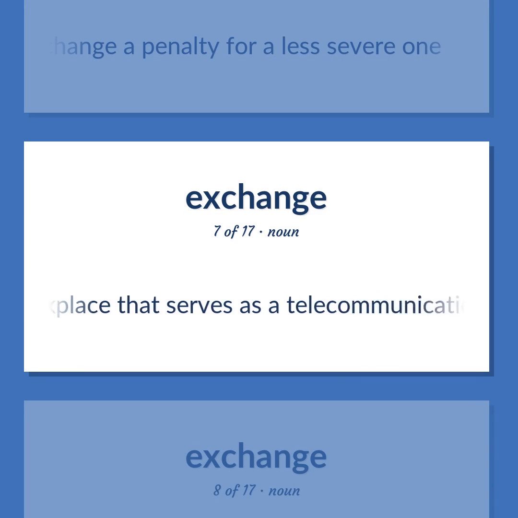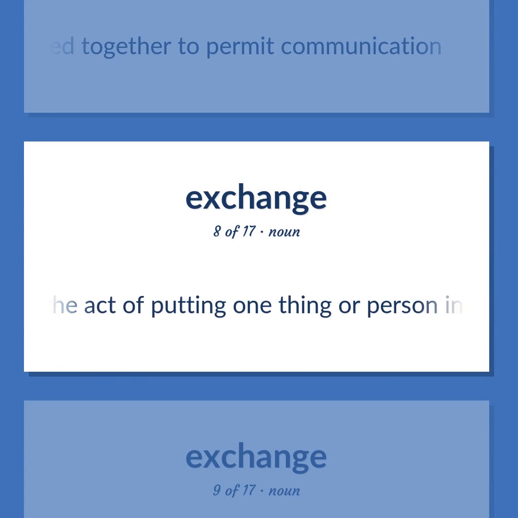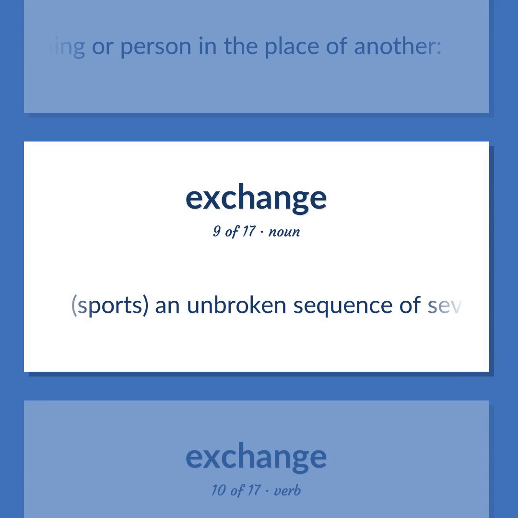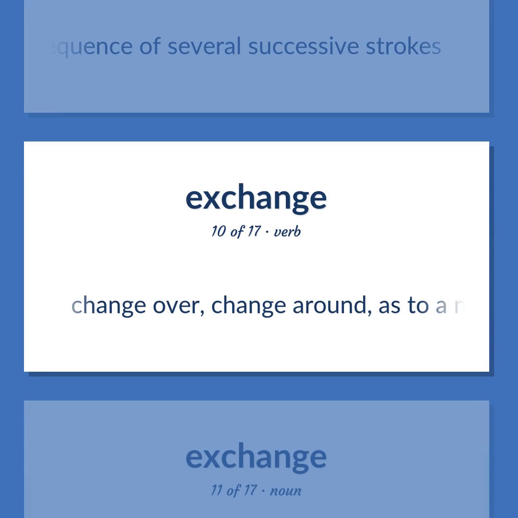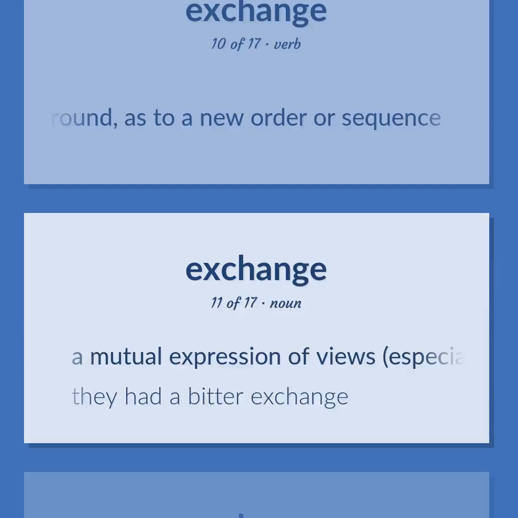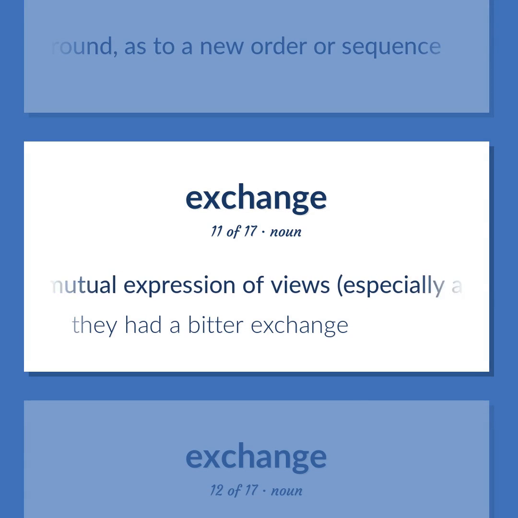A workplace that serves as a telecommunications facility where lines from telephones can be connected together to permit communication. The act of putting one thing or person in the place of another. Sports: an unbroken sequence of several successive strokes. Change over, change around, as to a new order or sequence. A mutual expression of views, especially an unpleasant one. They had a bitter exchange.